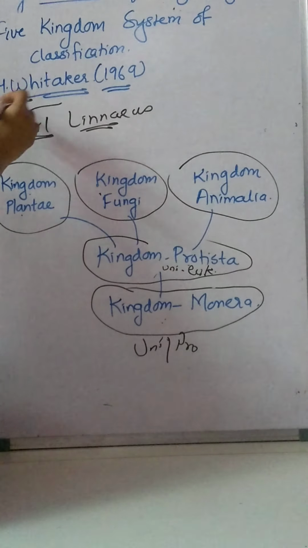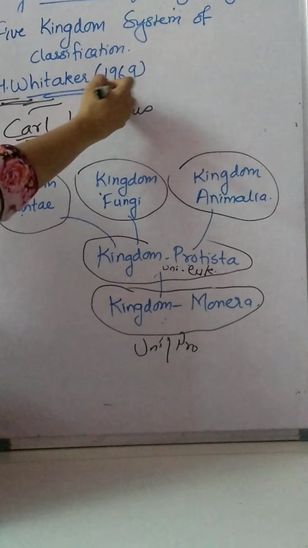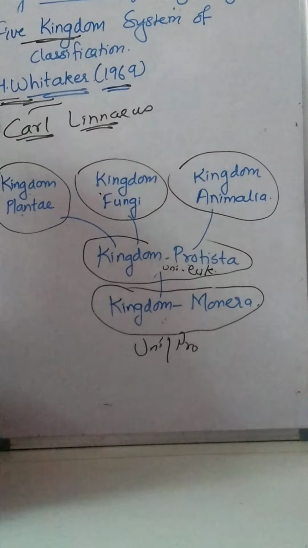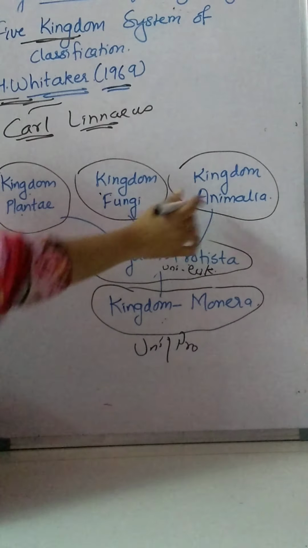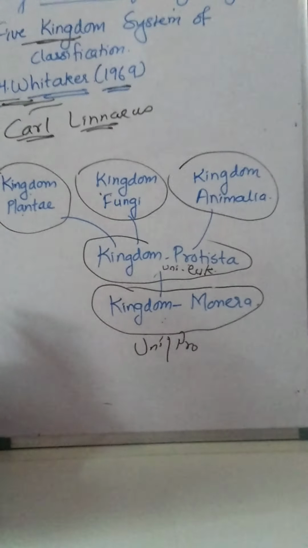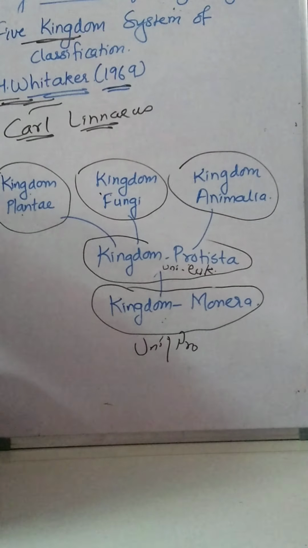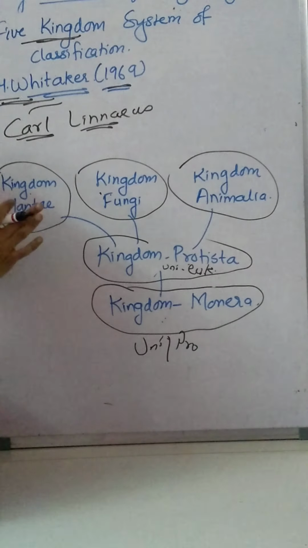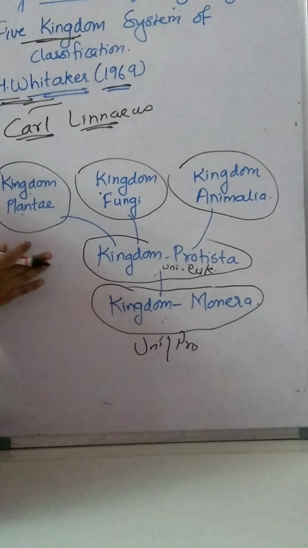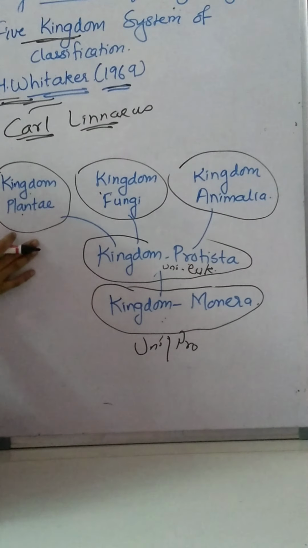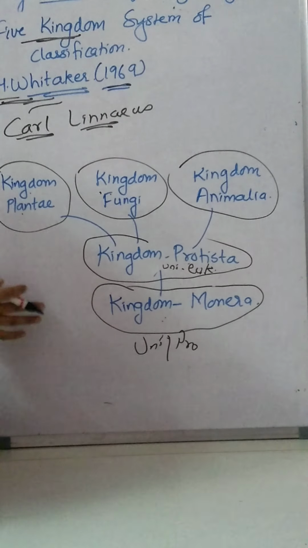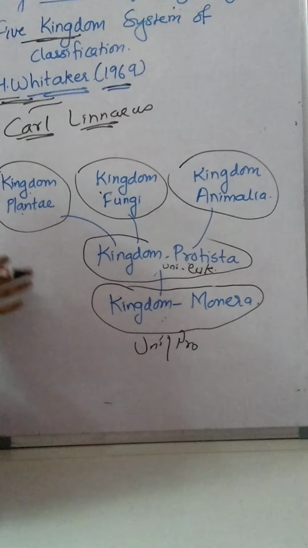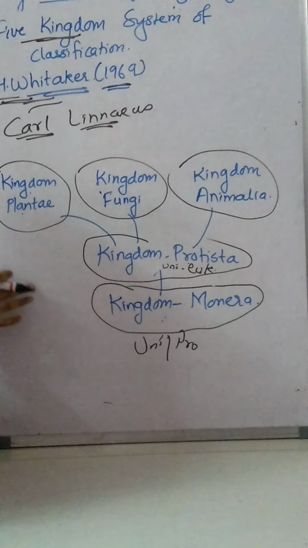So later on, R.H. Whittaker in 1969 proposed the 5 kingdom system of classification, and this system shows the phylogenetic relationship between the organisms. It was accepted worldwide.